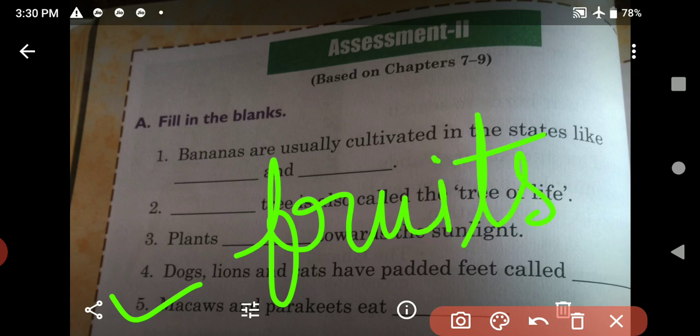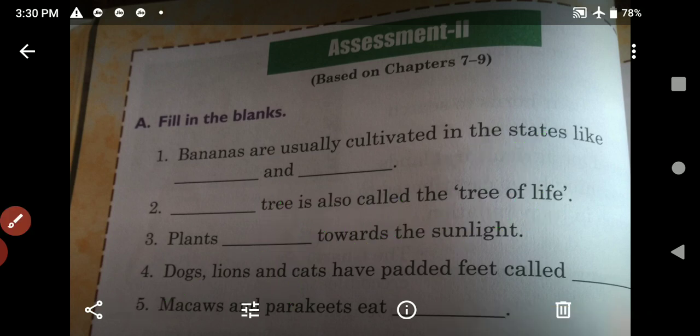All of you have done? All of you do this exercise in the book. After that, we will do the question answer.